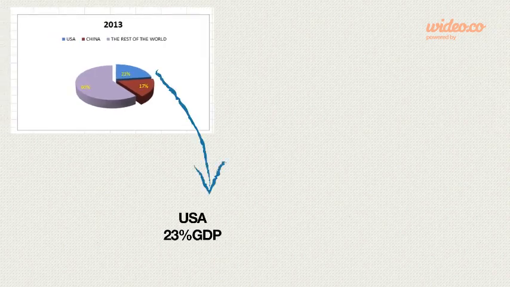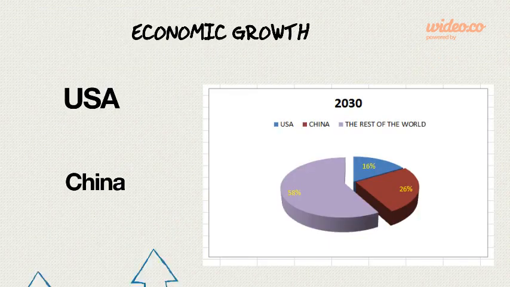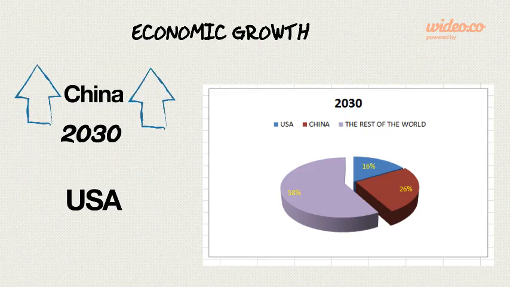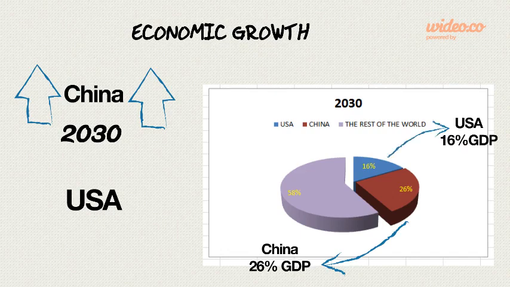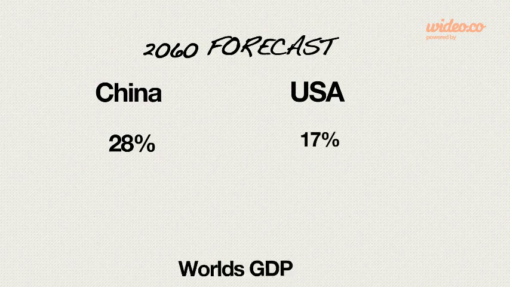Currently, with the 2013 statistics, we can see that the USA generates 23% of the world's GDP, whereas China produces 17%. Also, the graph shows how China has no debt. However, the USA has reached $17 trillion worth of debt in 2013. China's growth is predicted to continue to increase, and by 2030 it's predicted to have overtaken the USA and produced 26% of the world's GDP, with the USA predicted to decrease to 16%. By 2060, the forecast shows China reaching 28% and the USA being at 17% of the world's GDP.